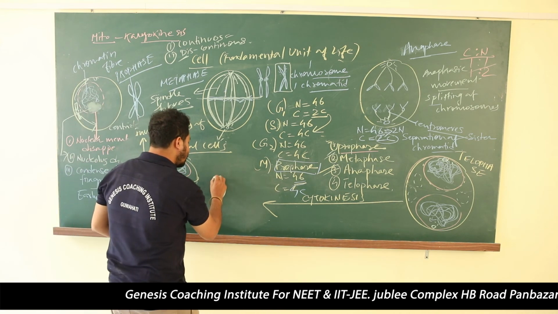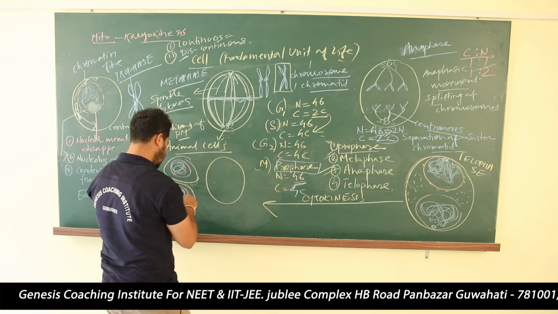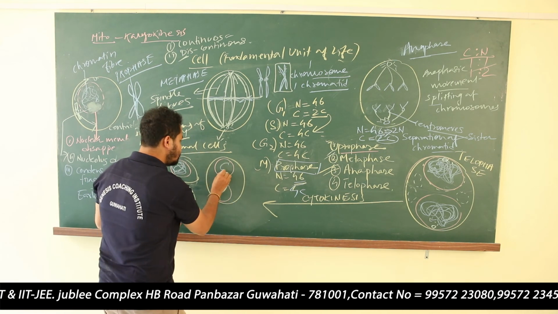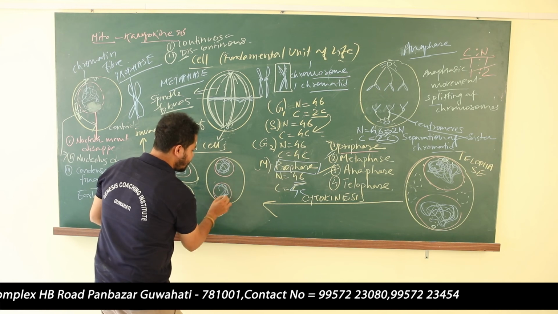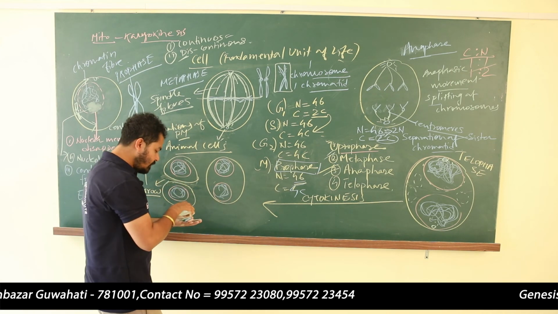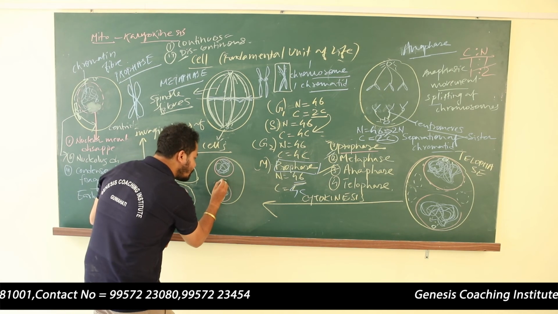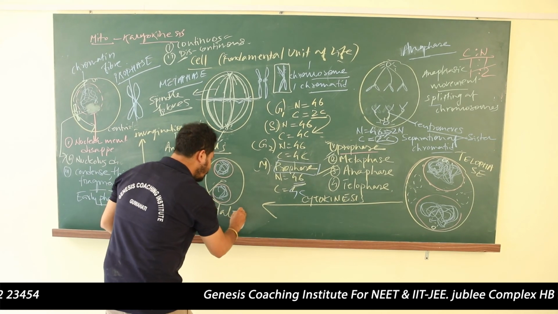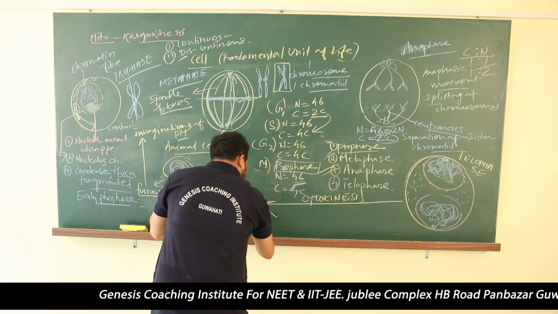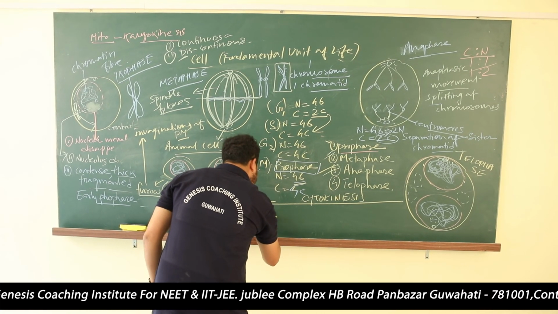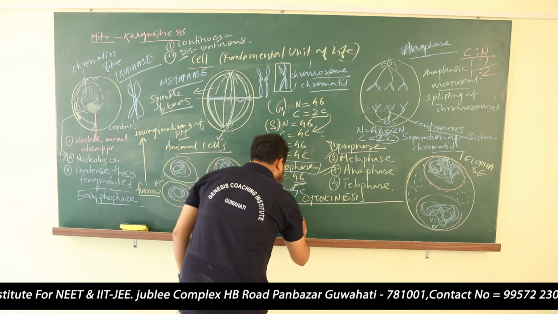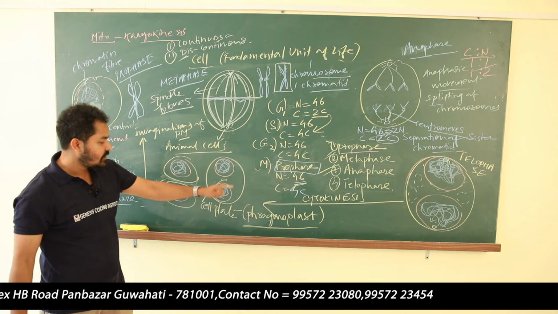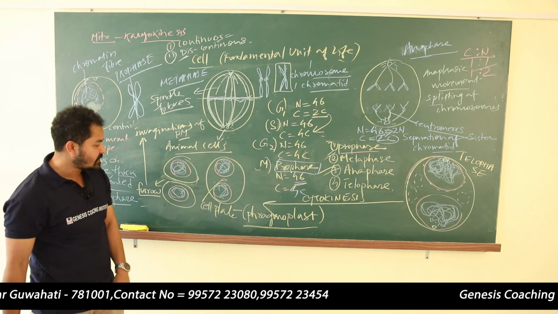But in case of plant cell, suppose this is a cell, this is the nucleus, this is a chromatin fiber. Now the furrow will develop in the center, and this center is known as the cell plate. The cell plate forms with one structure which is known as the phragmoplast. Some protein will accumulate, some lipid will accumulate. They will combine with the phragmoplast and they will form what?